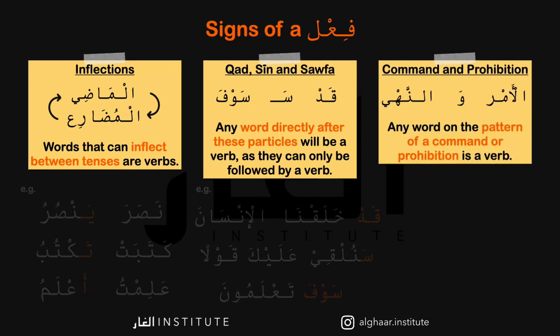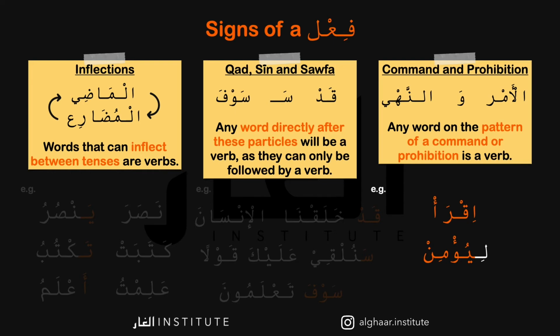The third sign is the command and prohibition. In Arabic, we call this al-amr wal-nahi. Any word on the pattern of a command or prohibition is a verb. We'll talk about the pattern for these types of words in a future video, inshallah. But to give some examples now, you've got iqra, which means read, and this is on the pattern of a command. You've got li yu'min.